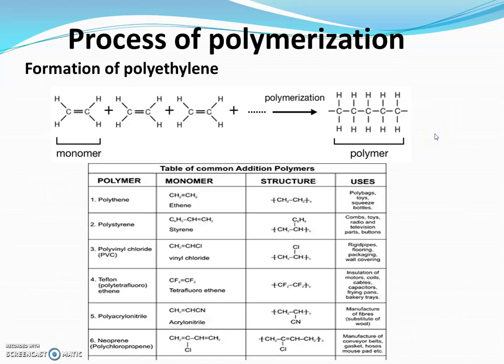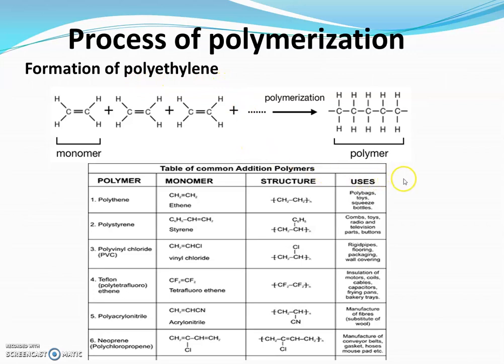The process of polymerization. In this example, we will discuss how the formation of polyethylene takes place. The monomer used for the preparation of polyethylene is ethene or ethylene. You will find that three molecules and many more molecules of the monomer, ethene, are attached to each other, and a very large molecule is formed. That is the polymer, and this polymer is polyethylene.